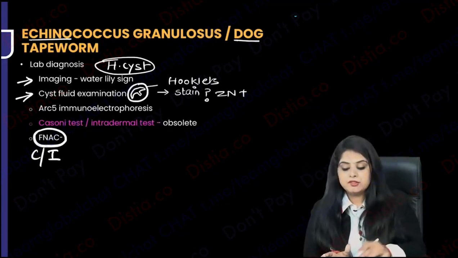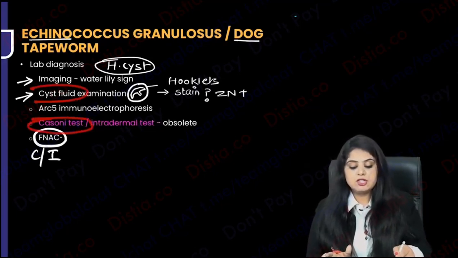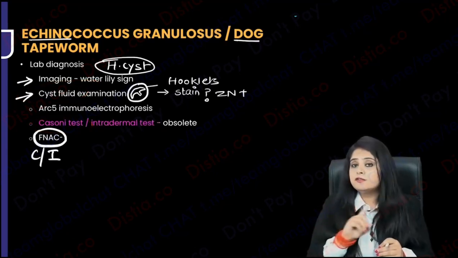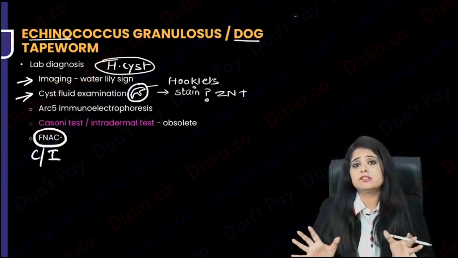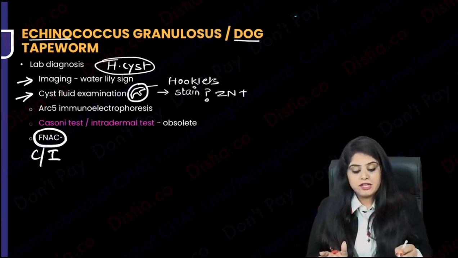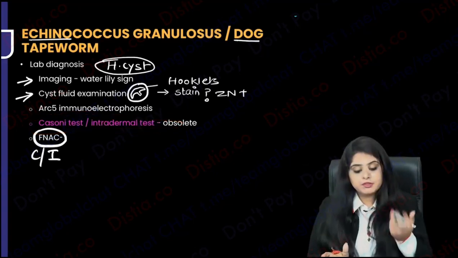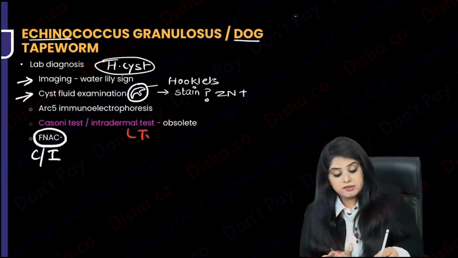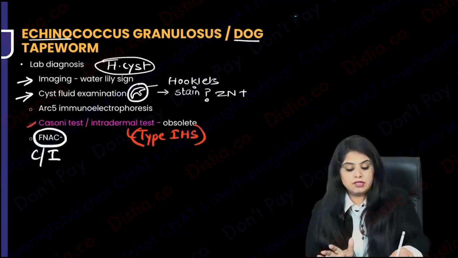You know why? Because in the Casoni test, they used to actually inject a little bit of fluid. And since that time, I have been shouting, cyst fluid is very dangerous. Cyst fluid causes anaphylaxis. So imagine if I inject cyst fluid into someone, that person might die. This is a type 1 hypersensitivity, anaphylaxis test. Please remove this. Don't do this. No one does it now.